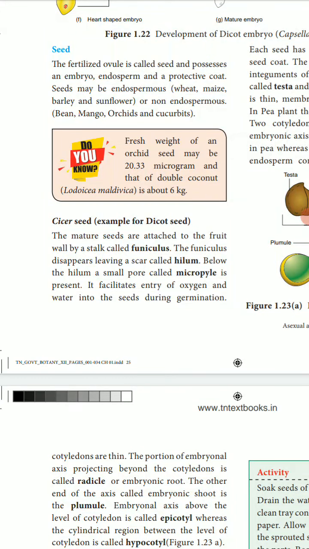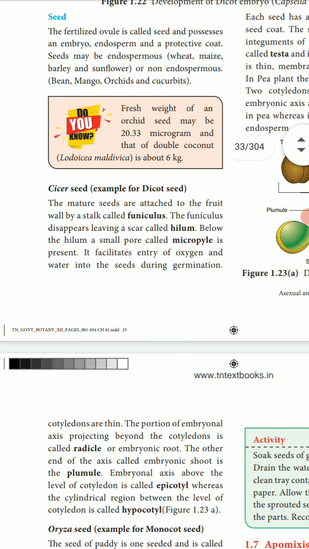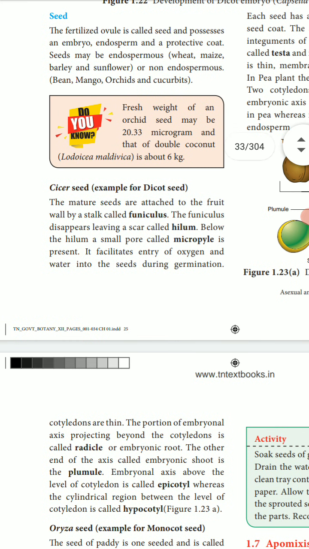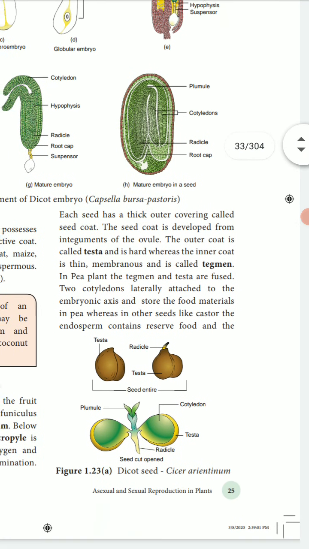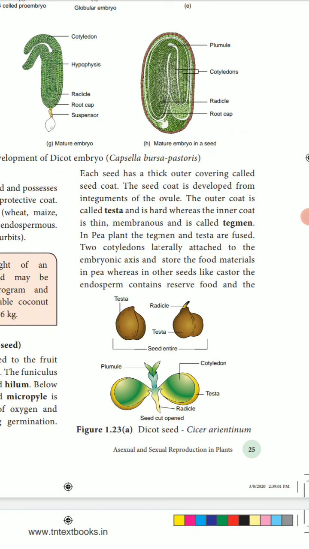Castor seed is an example of a dicot seed. Castor seed means dicot seed. This is one word. The attachment of the seed to the fruit by the stalk is called the funicle. The funicle disappears, leaving a scar called the hilum. Below the hilum, a small pore called the micropyle is present. In the dicot castor plant, the seed has the testa, radicle, plumule and cotyledon.